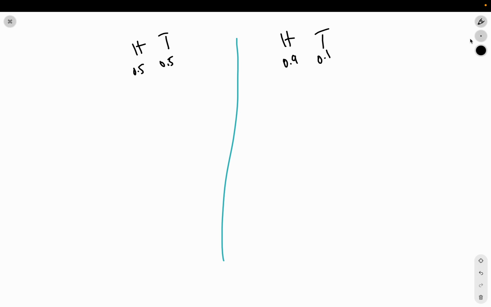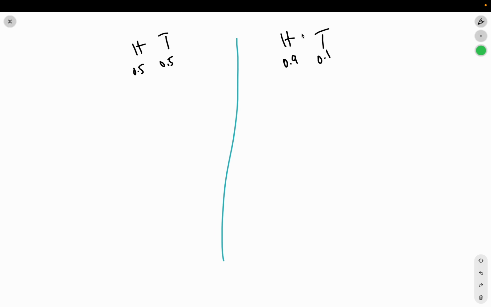Okay. Which would you expect to have more entropy? There's many ways of figuring this out. First way, we can think of entropy as uncertainty. Which event is more uncertain? Which event has a higher randomness? Clearly this event is going to have a much higher uncertainty.